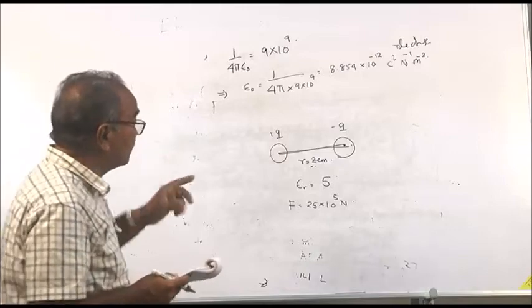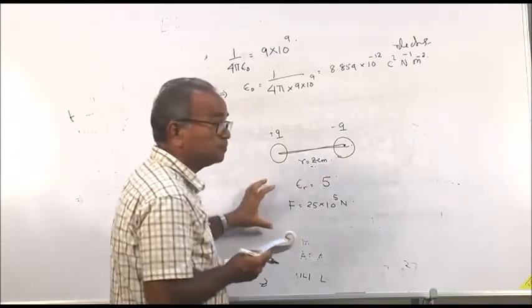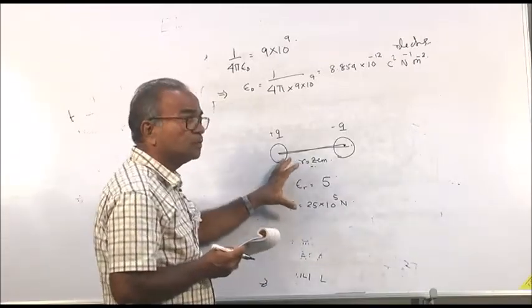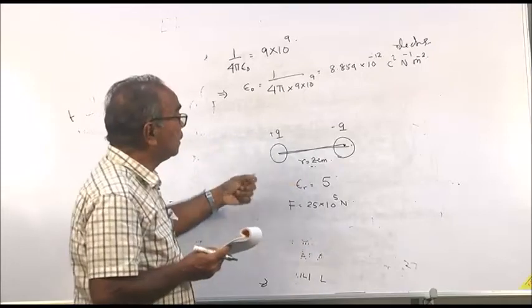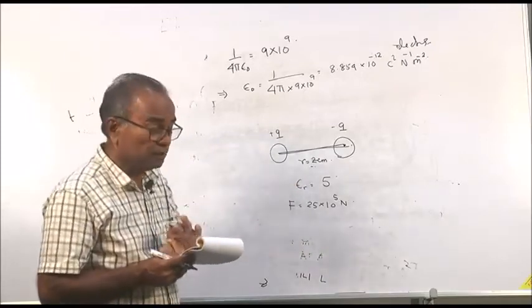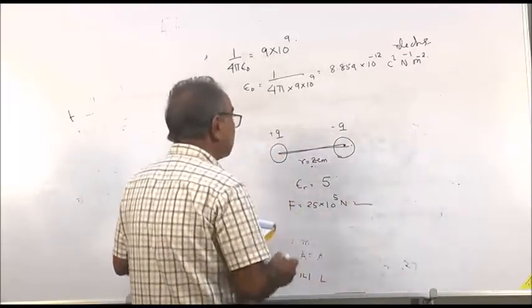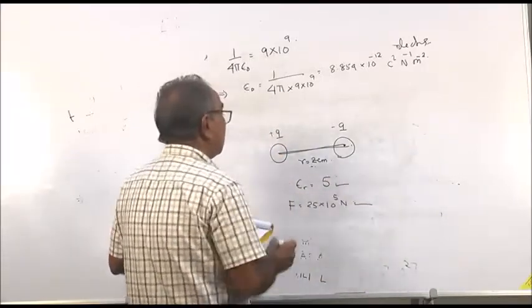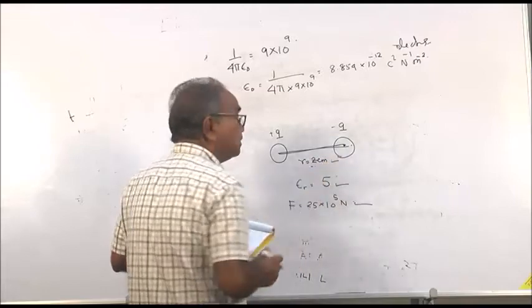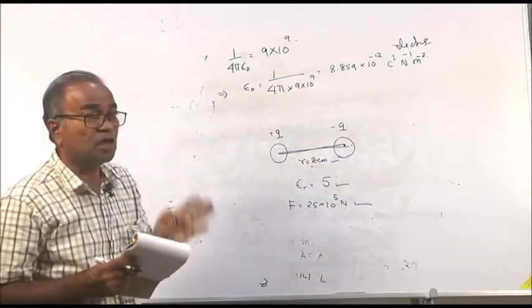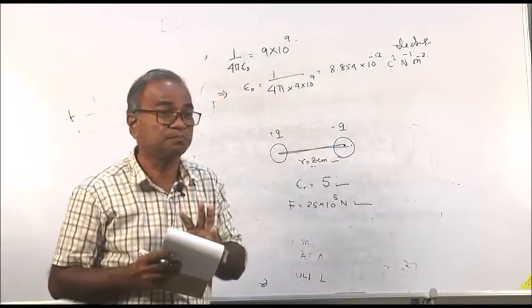To solve a problem, you have to write the equation. What are the quantities given and what is to be determined? Here the force is given, epsilon r is given, and the distance between them r is given. Convert them into one system.